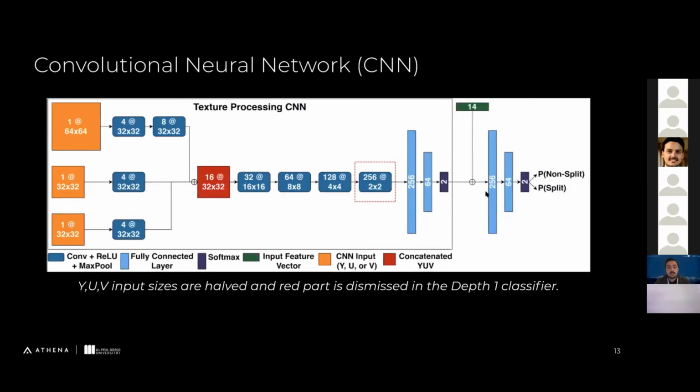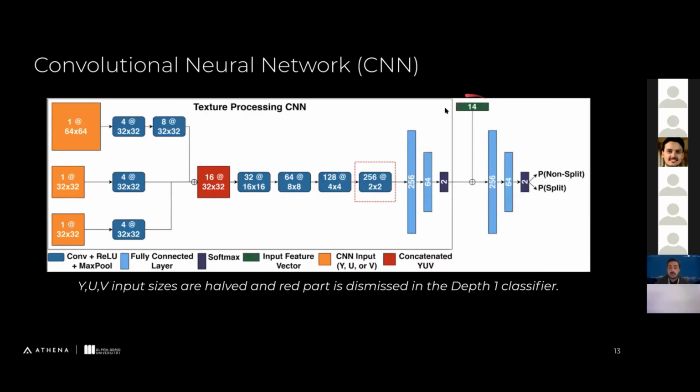And this is the overall architecture of our convolutional neural network. We first process the YUV information here using several convolutional layers. We use more convolutional layers for the Y channel because usually we apply some chroma subsampling in YUV videos. So Y channels usually contain more information, so we want to better utilize that. Once we process them, we concatenate the YUV output features, process them with additional convolutional layers, and then pass them to the fully connected layers and get a 2-dimensional output, which is the probability of split and non-split for the given YUV information only.